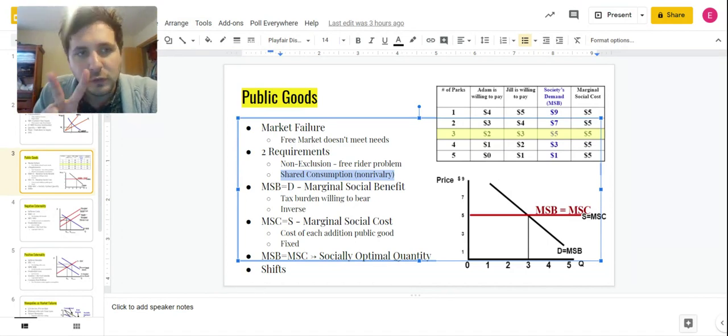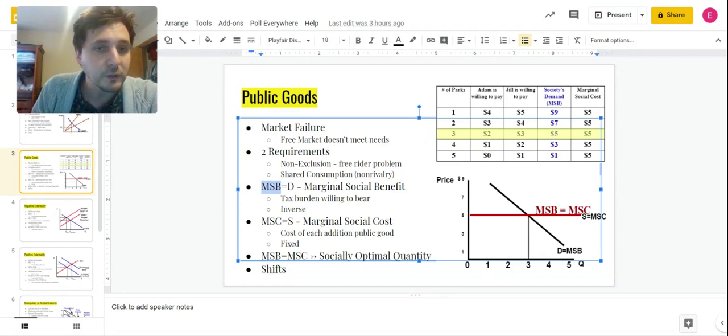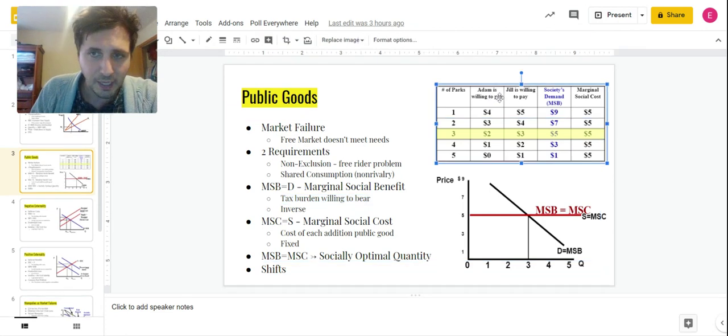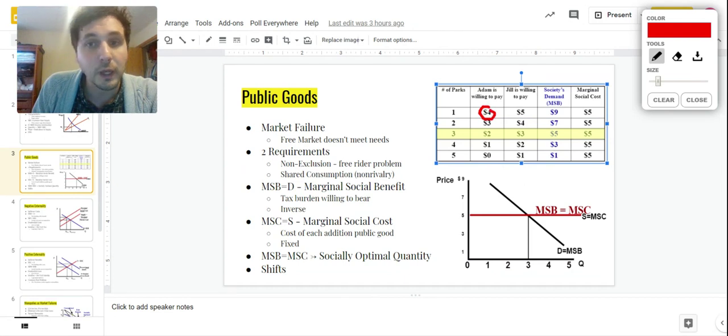So in order to understand this, we have to understand two new acronyms, MSB and MSC. So let's start with MSB. MSB is Marginal Social Benefit. In other words, this is the additional benefit that we're going to get from providing one more of these public goods. And this is really just the tax burden that an individual is willing to bear for something, right? So if we take a look over here at Adam and Jill, we know that Adam, for one part, is willing to pay $4 in taxes. Jill is willing to pay $5 in taxes. So our total demand for this, or marginal social benefit, same thing, right? MSB equals demand, is $9.